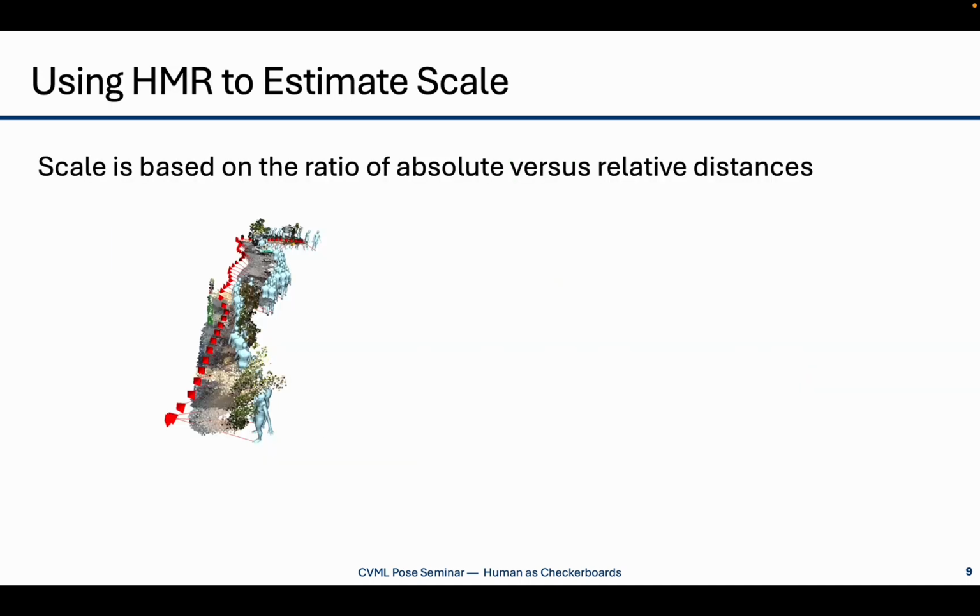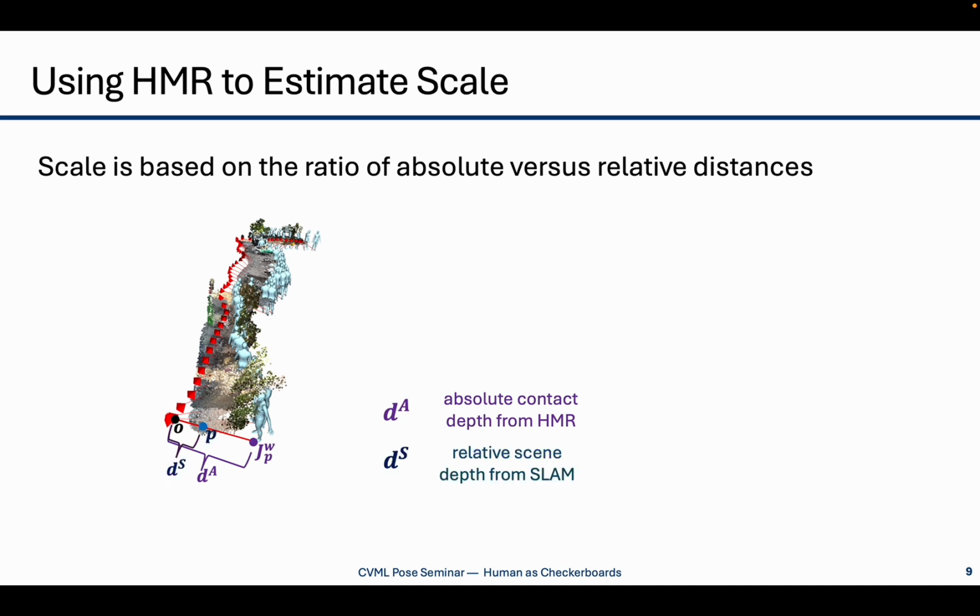Here's how we compute scale in a frame-by-frame way. For each frame, we take the contact joint, the lowest joint along the camera Y direction, basically gravity, and get its absolute depth from the HMR output, for example the foot joint here. Then we take the relative depth of a reference point from the SLAM point cloud, for example the ground point which should be in contact with the human foot.